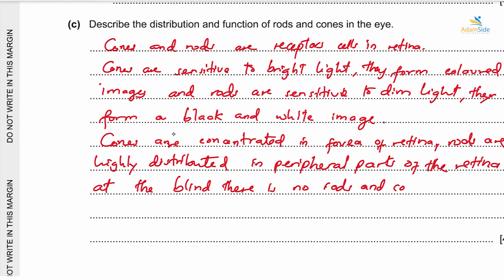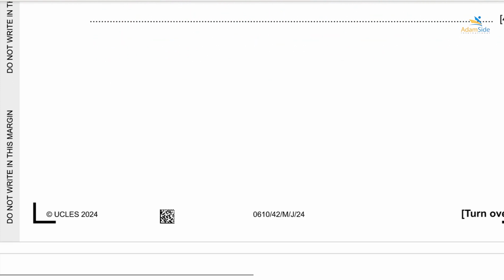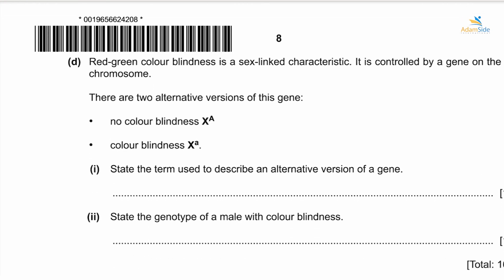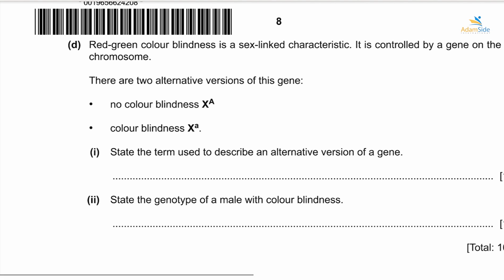Alright, we go further. Red-green color blindness is a sex-linked characteristic. It is controlled by a gene on the X chromosome. There are two alternative versions of this gene. We have the one X, but it has a capital A as a superscript, and we have X that has a small a as a superscript.